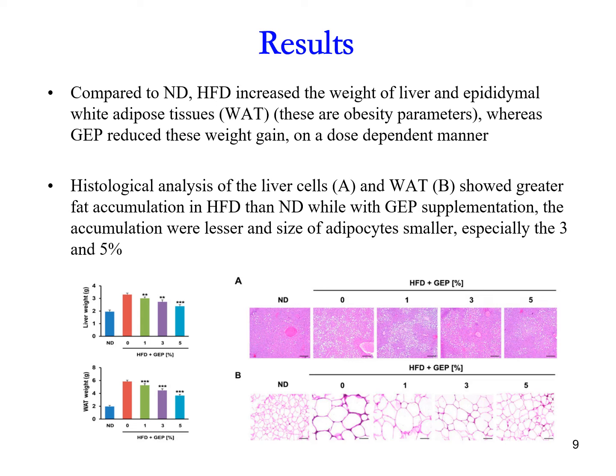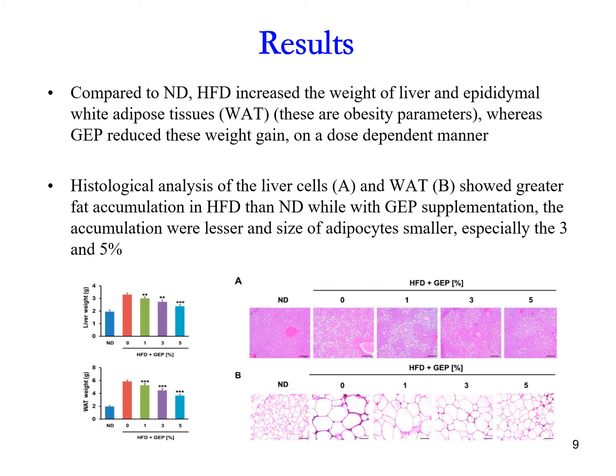And then you can see the chart on the left, they show the weight gain of the liver and the adipose tissue. White adipose tissue is the fat cells, the fats that we normally see. Then on the right is the histological analysis, which I think maybe if you just look at it here, the A is the liver, the B is the adipose tissue.